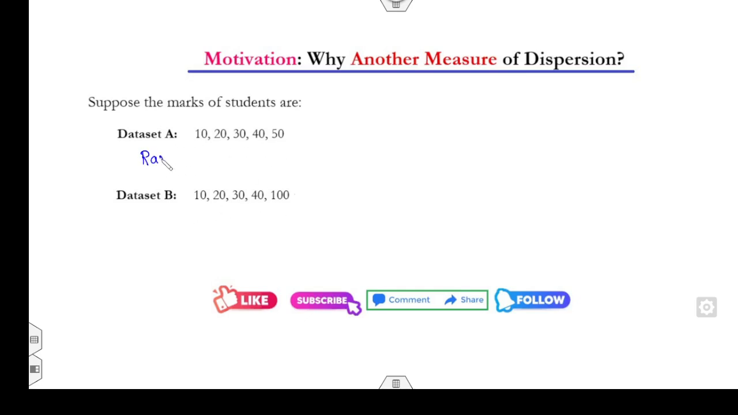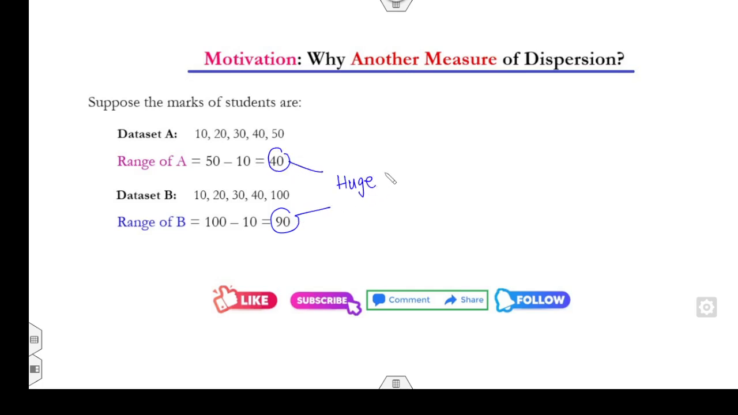If you calculate the range, what is the range of the first student? 50 minus 40, that is 10. What is the range of the second student? 100 minus 10, that is 90. And you can clearly say the range has a huge difference. Why is there a huge difference? The difference is basically because of this one piece of information.